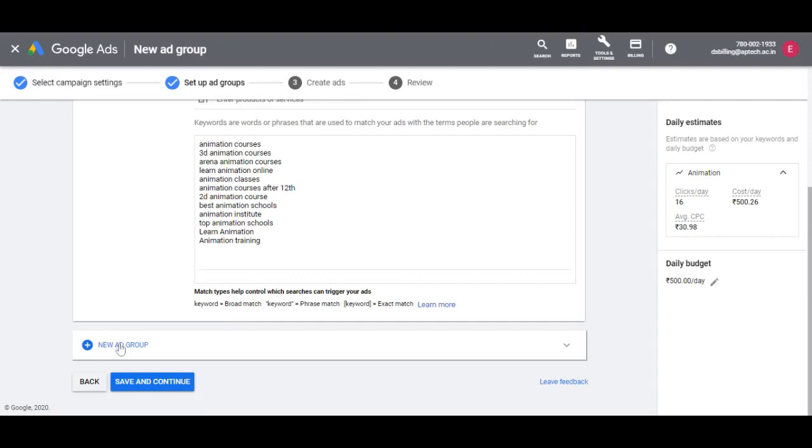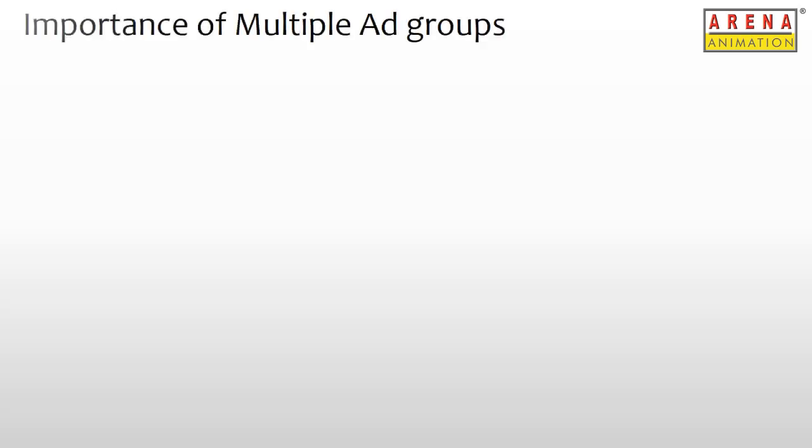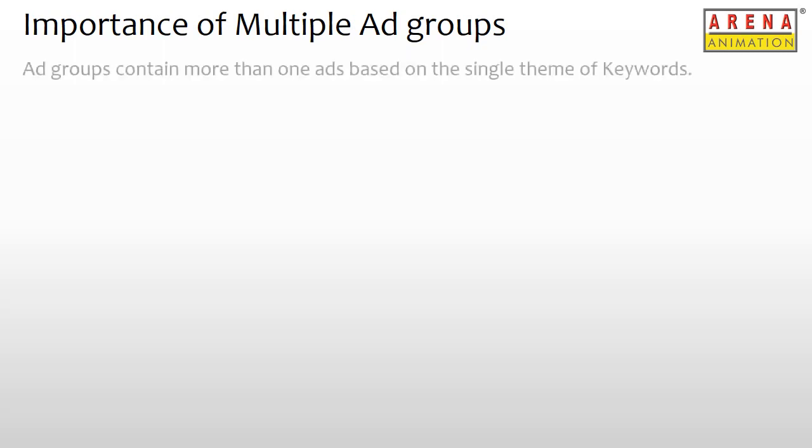So you may ask, why do we need another ad group for gaming? Why not create one ad group for all the course types and add the keywords to that ad group? Well, let me explain this with an example. The main reason for having multiple ad groups is so that we can group ads based on a single theme of keywords. This will help to maintain the relevancy between the keywords and the ads that are mapped to the ad group. We always want our keywords to match our ads as specifically as possible,